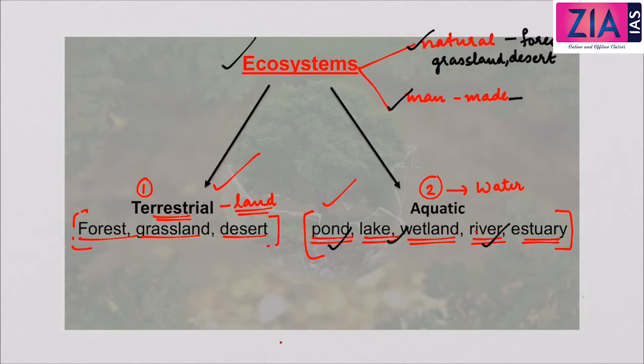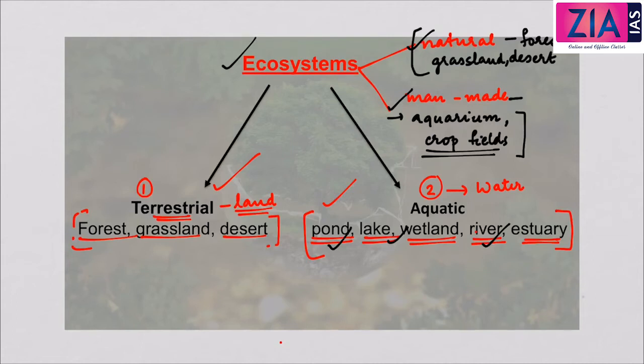A very good example is the aquarium that you have in your homes. You are creating an ecosystem for the organisms in the aquarium to live and interact together. Another example of man-made ecosystem is the crop field.